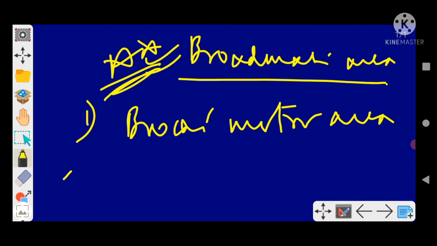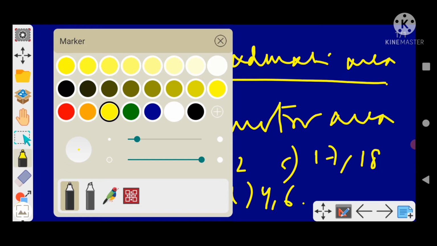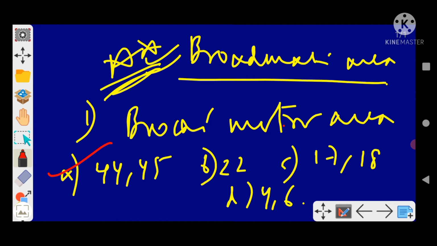Option A 44, 45, option B 22, option C 17, 18, and option D 4, 6. Broca's area, as you know, is in the inferior frontal gyrus, and the location is of course 44, 45.